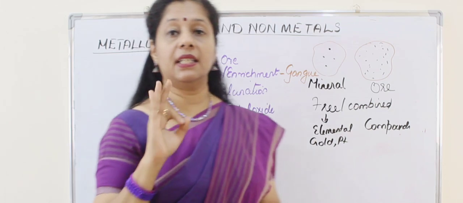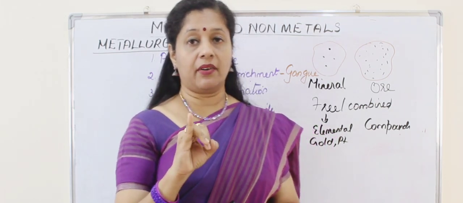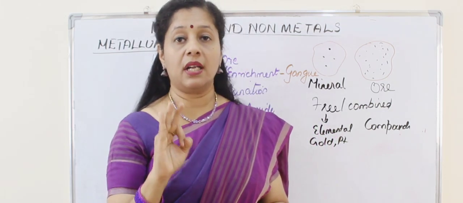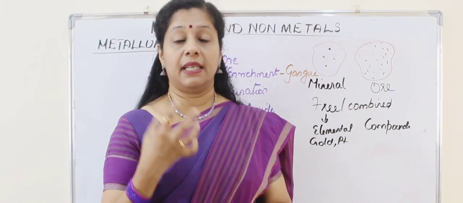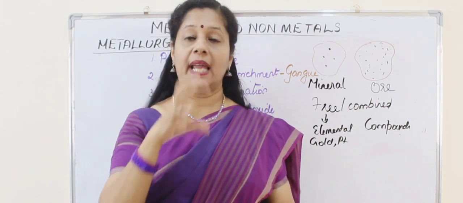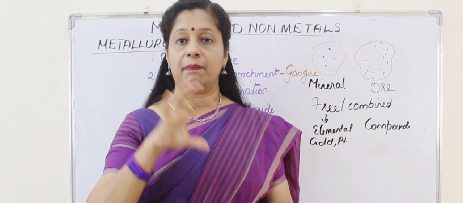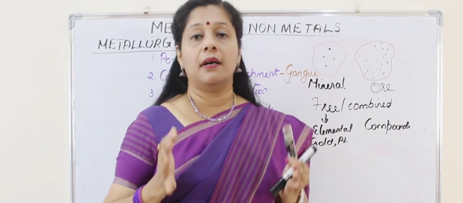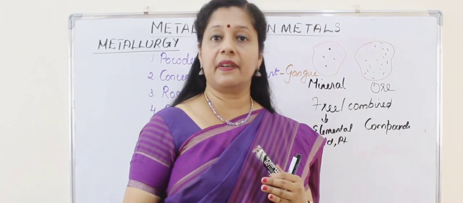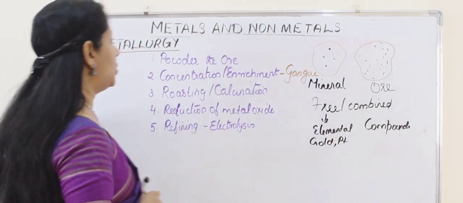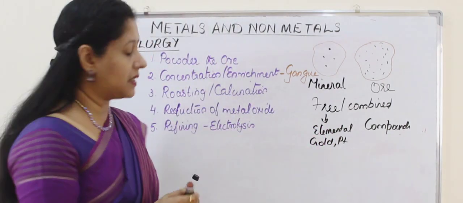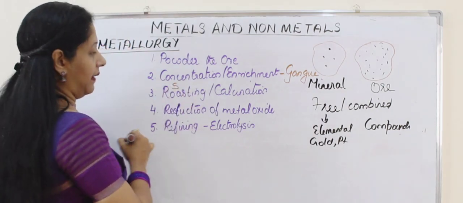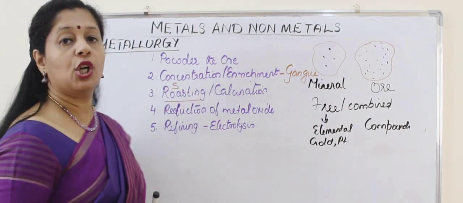Okay. So we learned three words. What are minerals, what are ores, and what is gangue. Gangue means the impurities present in the ore. So during the enrichment process, from the crushed powdered ore we remove all the impurities and we get the metal in the form of either free state or the combined state. So usually if it is in the form of a sulfide, we do a process called roasting.